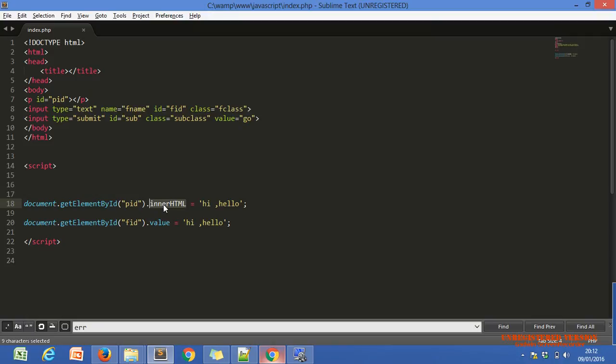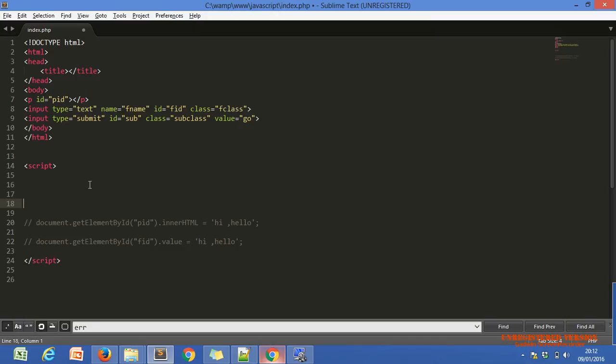Okay, now we will see how we use functions in JavaScript. But for using a function, we have to know one property, or you can say one event property of our HTML tags.